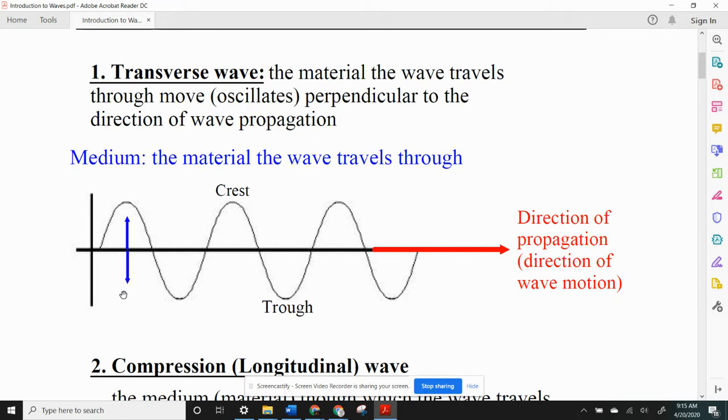In other words, think about a surface water wave. The surface of the water goes up and down, but the waves travel sideways. Since that's perpendicular, a surface water wave is an example of a transverse wave.